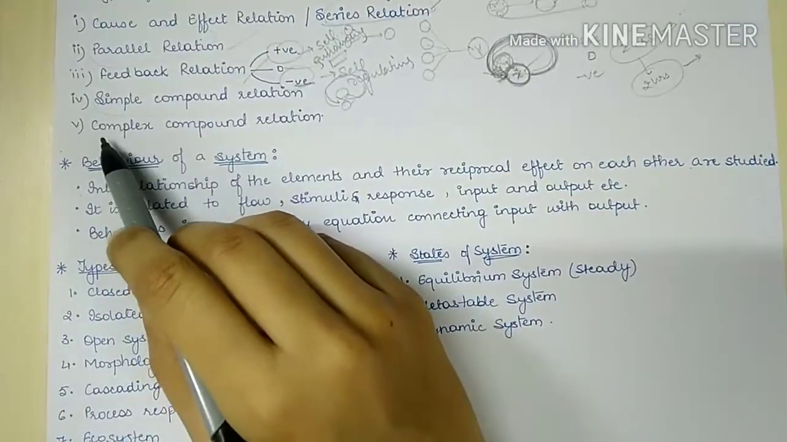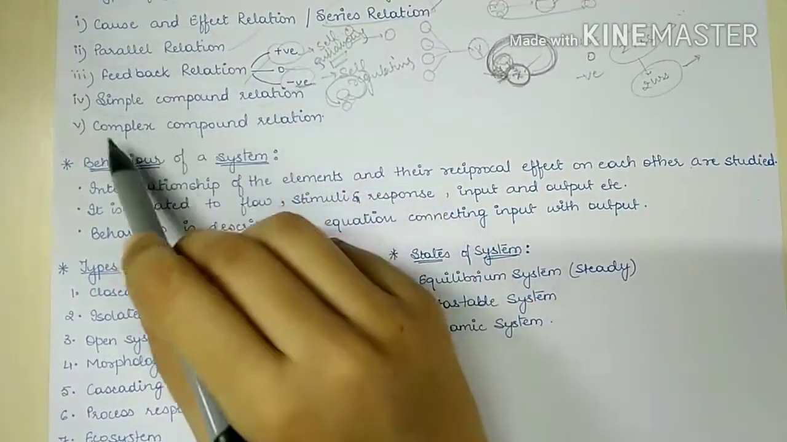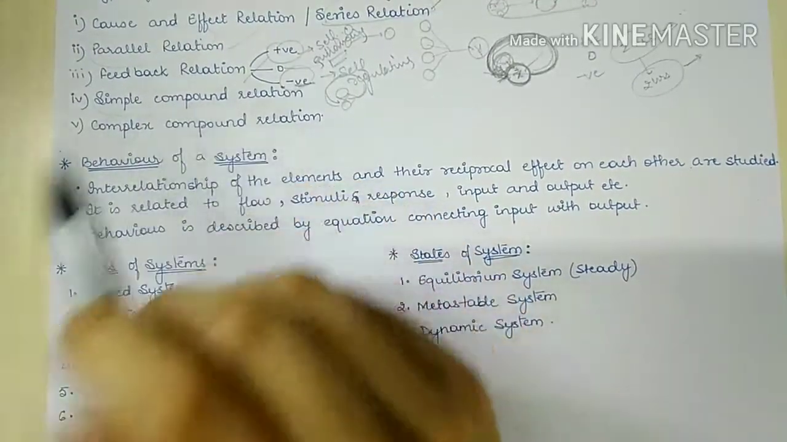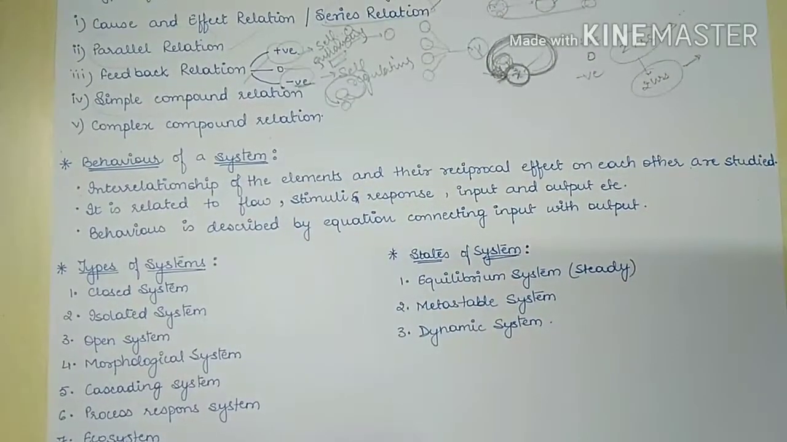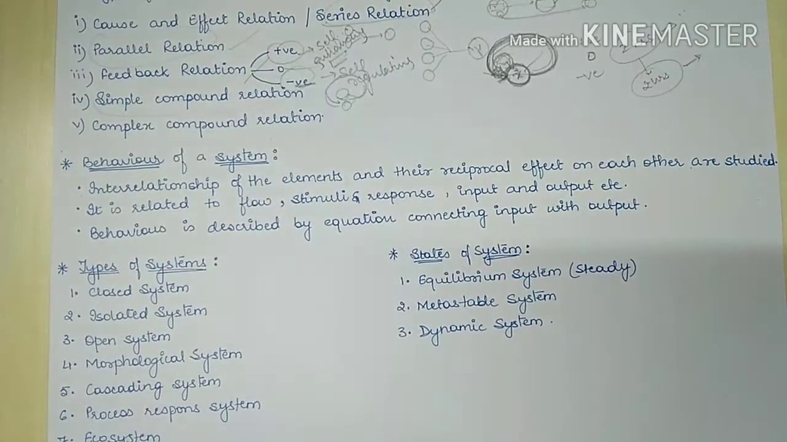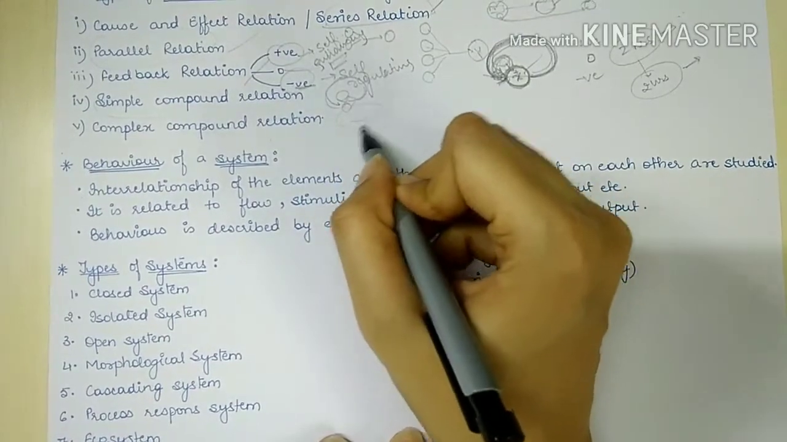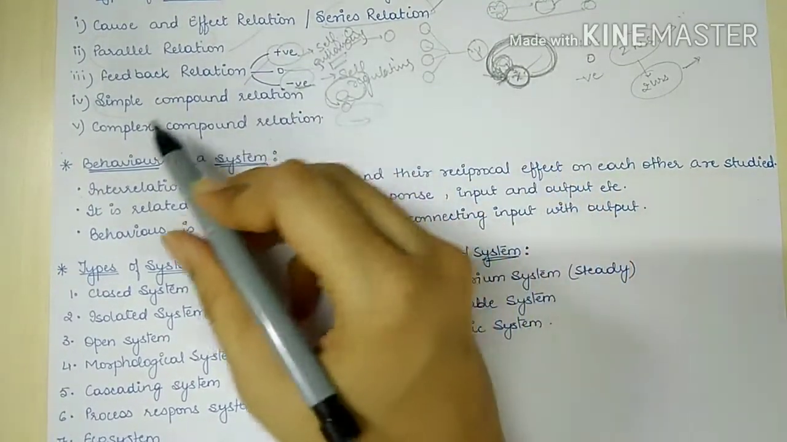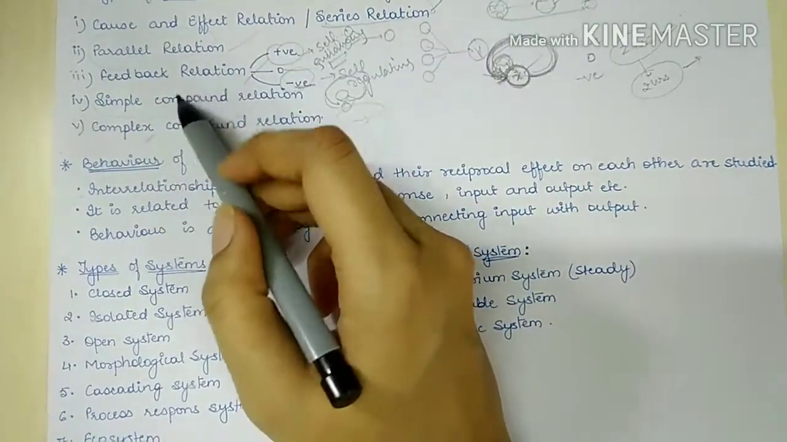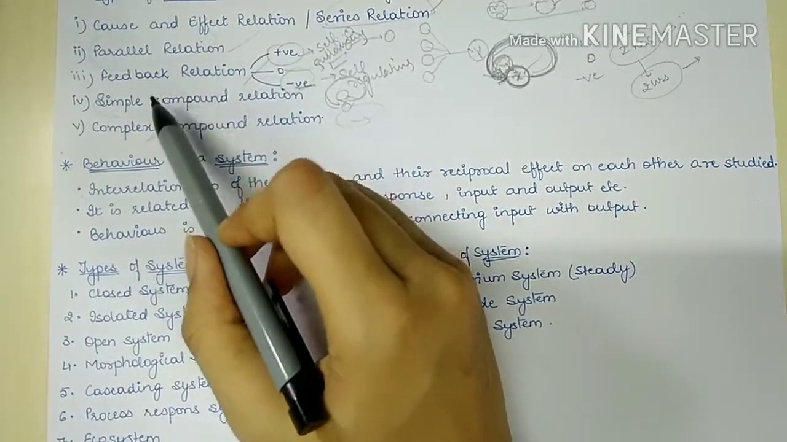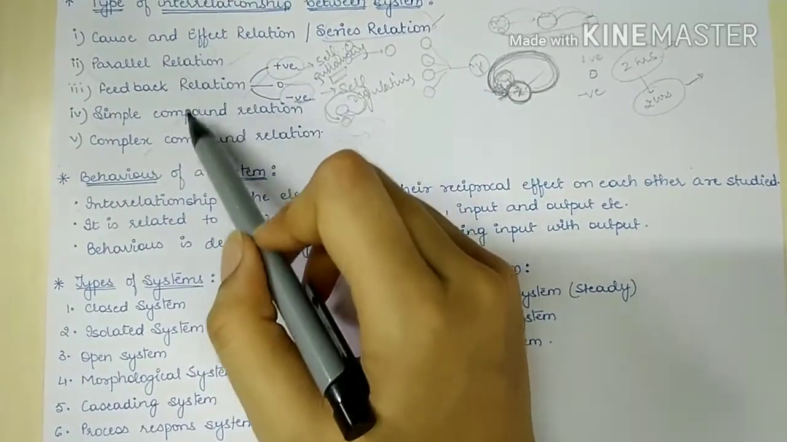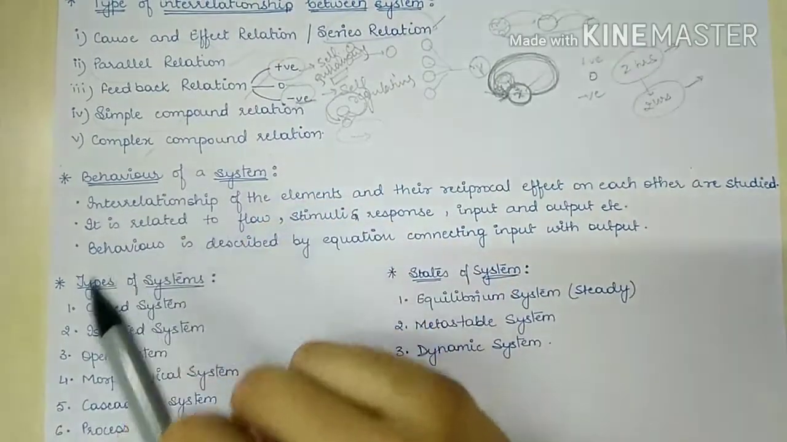Next is our complex compound relation. In complex compound relation, we try to find out interrelation between the inputs and outputs of one another, and here we also study about the feedback loops. So this is the much more complex one and the previous one is the simpler one. So these are the types of interrelationship between the system.